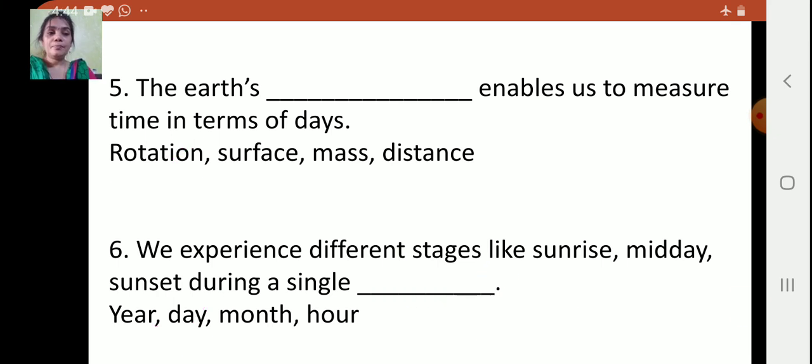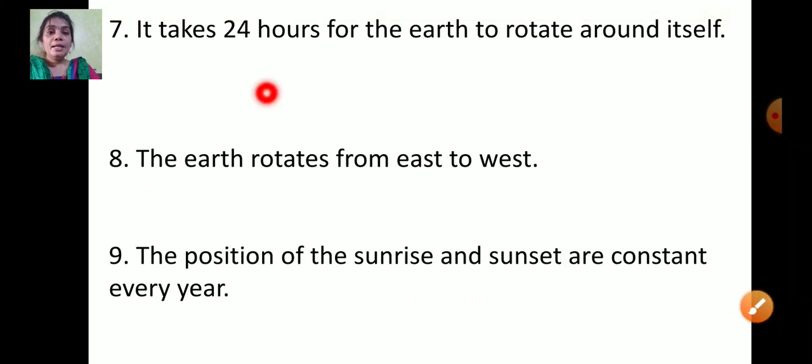Okay, next one, number 7. It takes 24 hours for the Earth to rotate around itself. Is it true or false? Think and tell me. Number 8. The Earth rotates from east to west. This also we have learnt already. Is it true or false? Number 9. The position of the sunrise and the sunset are constant every year. Is it true or false?